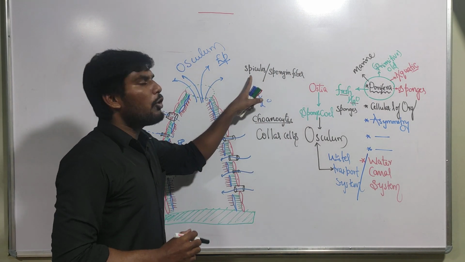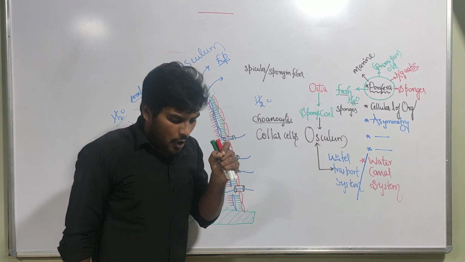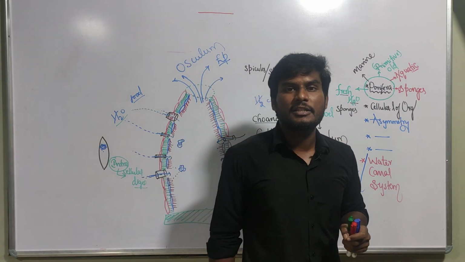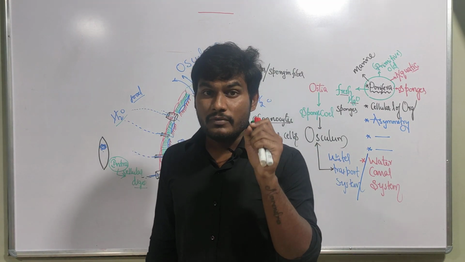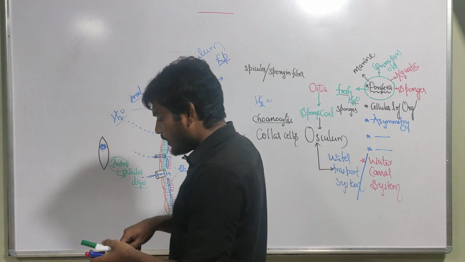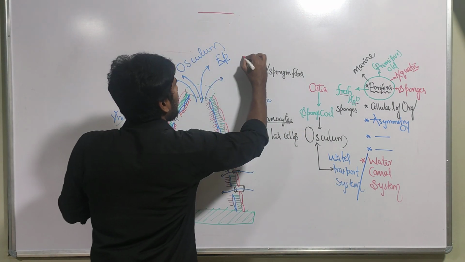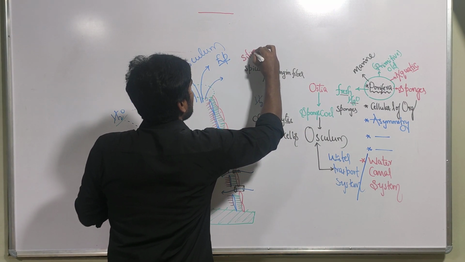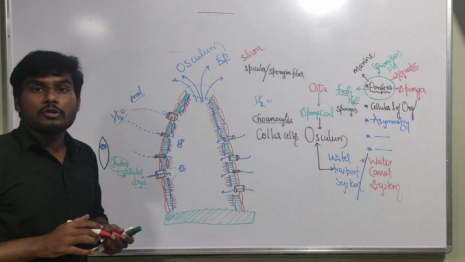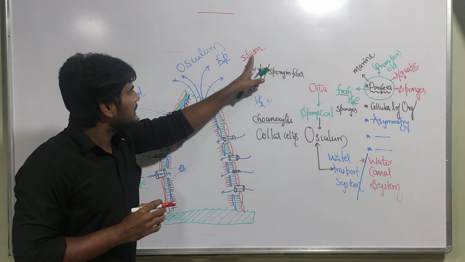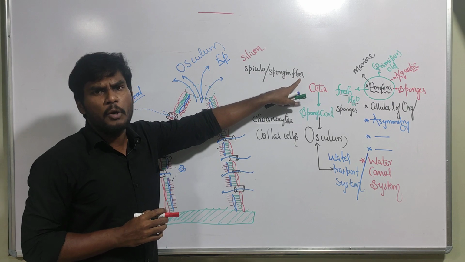Actually, these are called siliceous spicules. Why are they called siliceous spicules? Because they are made up of silicon. Because of that, we call them siliceous spicules, or also spongin fibers.